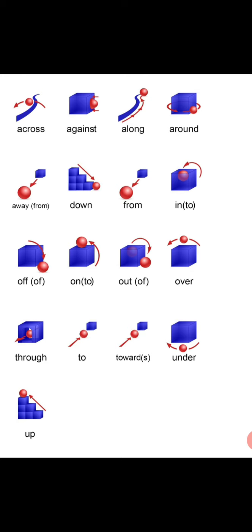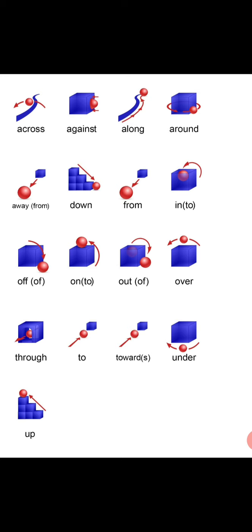Then into, so in is denoting that the ball is placed in the box. Into is denoting the movement of that ball inside. From here it is going inside, into it. So the cat jumped into the well. Off, so from above to down. On to, on. So it is telling about the position of it. On to is denoting the direction of it. On to, from here to that above. And out of, from there to down, it is coming out of that box.